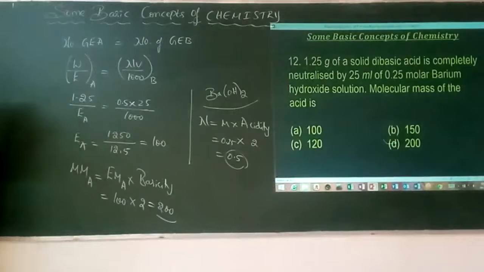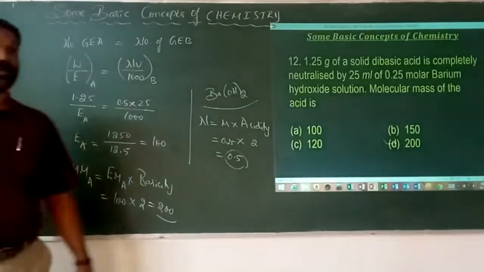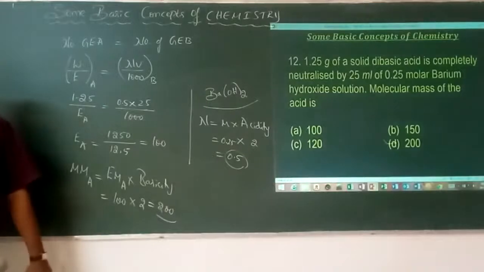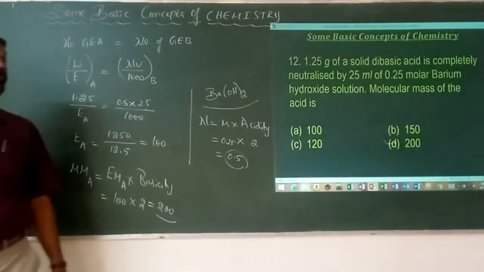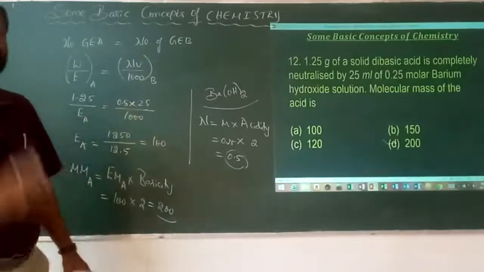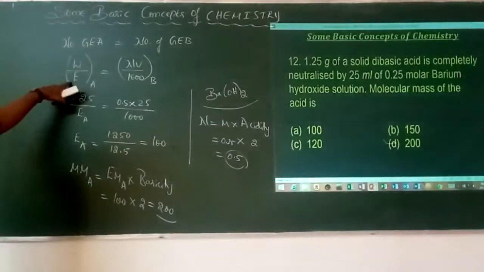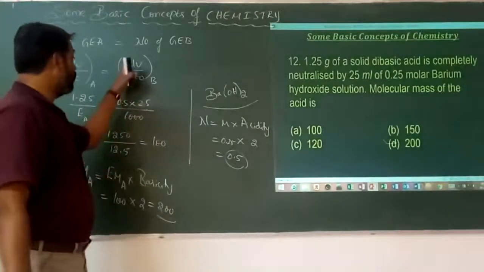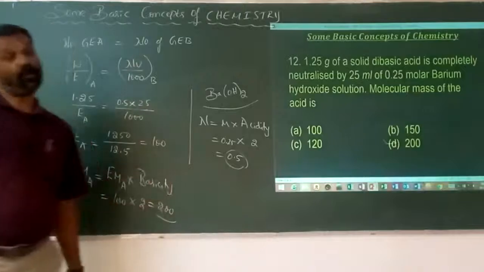Okay? So the condition is for any complete neutralization, what happens here? The number of gram equivalents of an acid is always equal to the number of gram equivalents of a base. But we have to calculate the number of gram equivalents under two different concepts. If mass is given, it is mass divided by equivalent mass. Suppose volume and concentration are given, it is given by normality into volume divided by 1000. Okay.